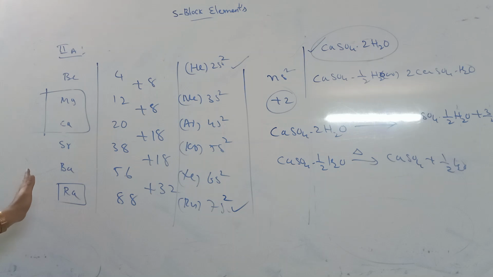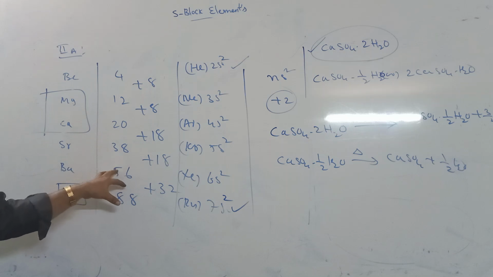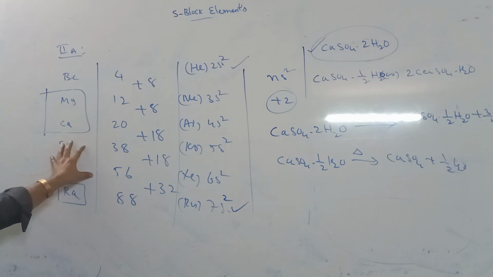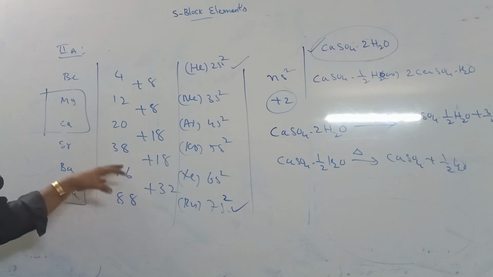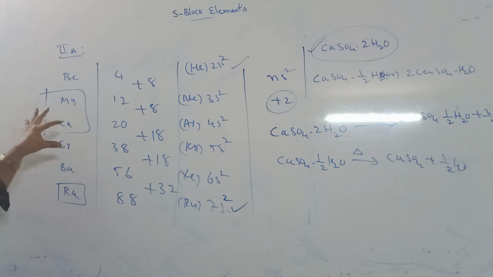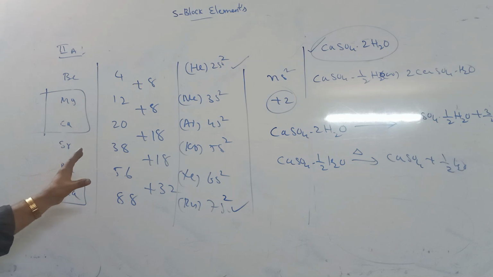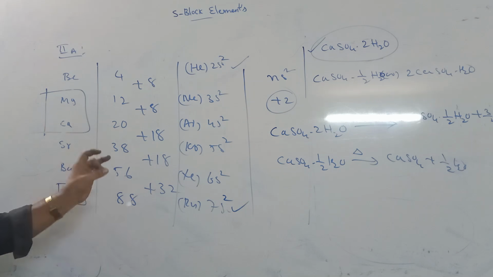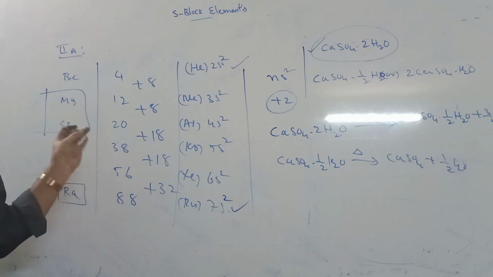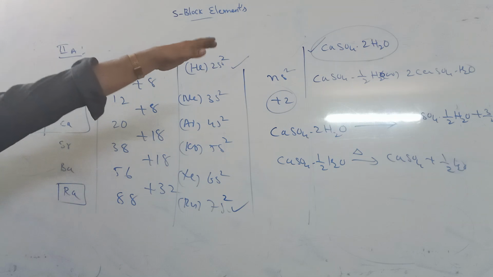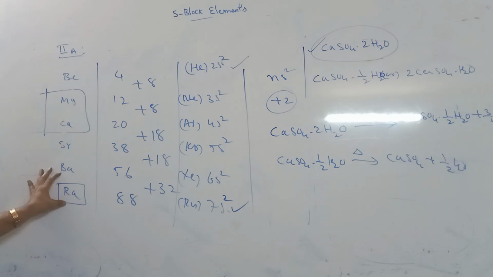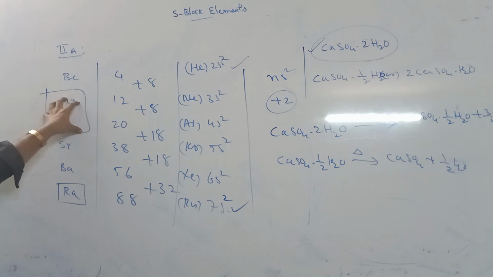These are on the left side in the periodic table. These are generally highly reactive elements, with more metallic character, more electropositive character, and more basic character compared to the remaining ones. Halogens are also highly reactive, but they are non-metals. Among metals, the most reactive elements are S block elements.